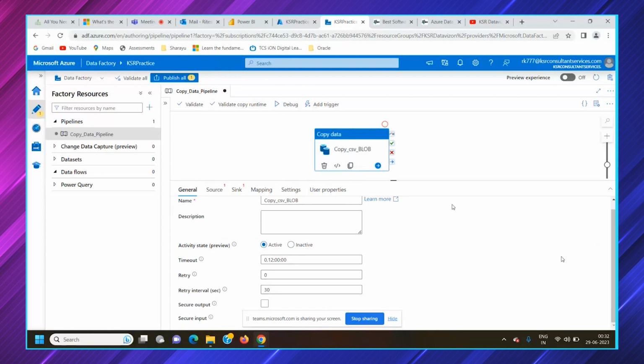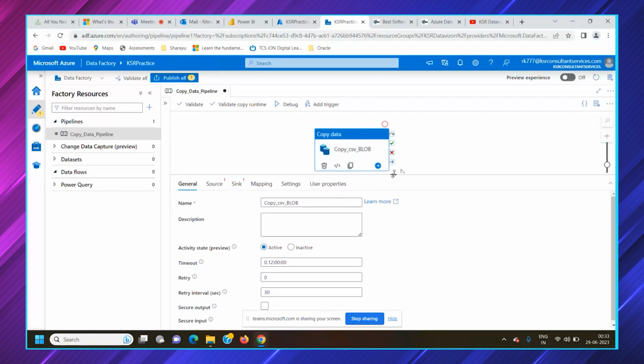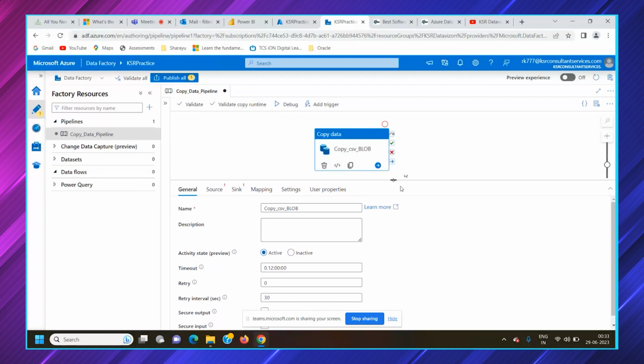There's also an option for secure output and secure input. You can click that, and it would be secured, a kind of encryption-like service. But our primary focus would be on these concepts only. We would not use any retry or retry interval for now. Going forward, whenever we create complex activities where we feel the activity might fail due to certain circumstances, there we can give a retry and retry intervals also.